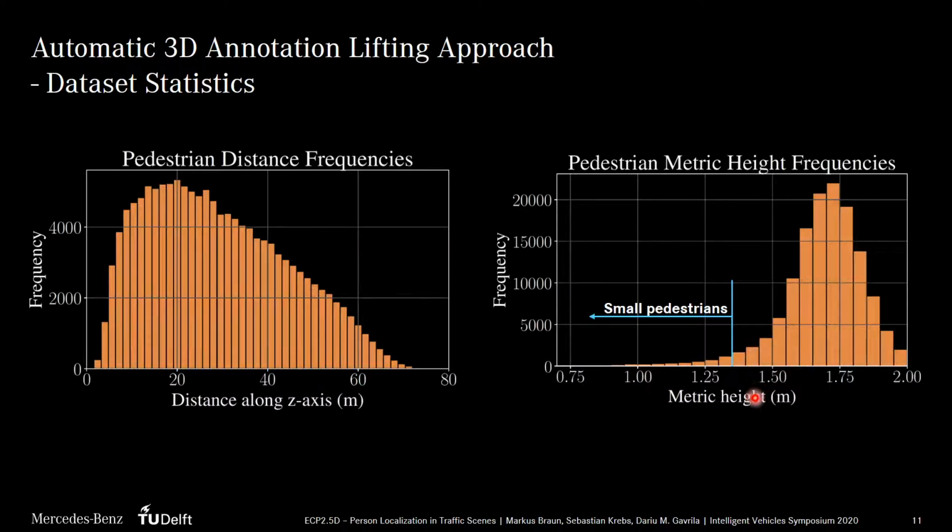As children and smaller persons are still of great interest for mono-based 3D methods, we manually validated all uplifted annotations with a calculated object height below 1.35 m, which are closer than 40 meters. This results in our small person subset used during the evaluation.